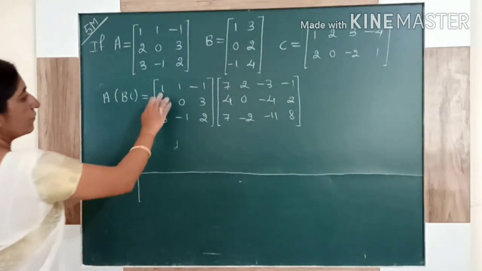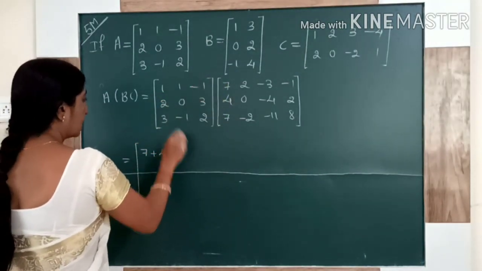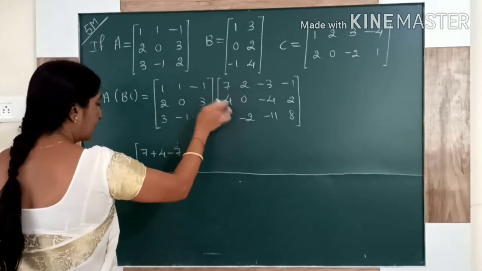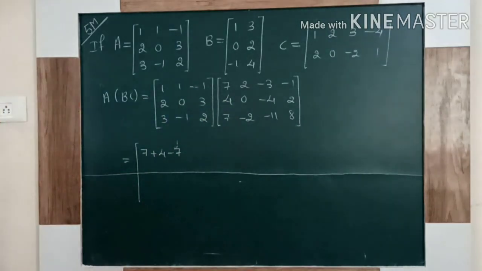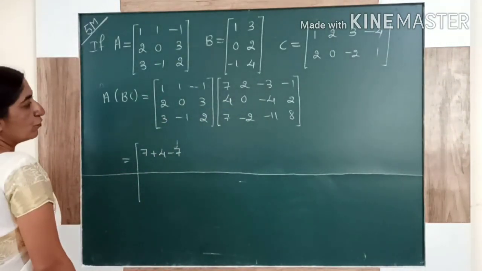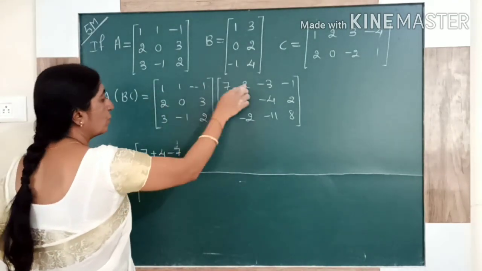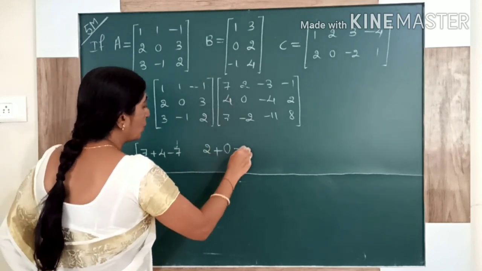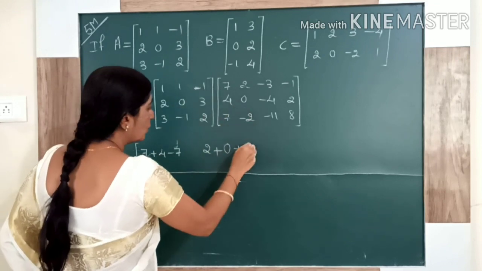First row with first column as usual: first element into first element, second element into second element, third element into third element, with plus in between. Next, 1 into 2, plus 1 into 0, plus minus and minus becomes plus, 1 into 2.